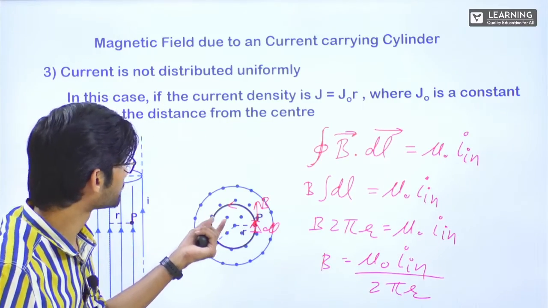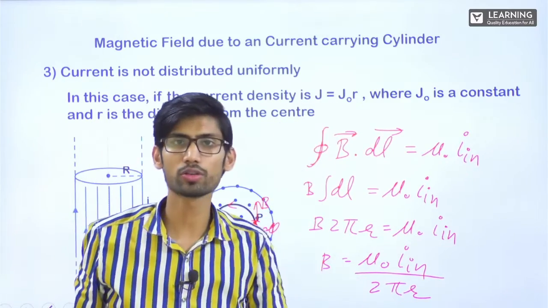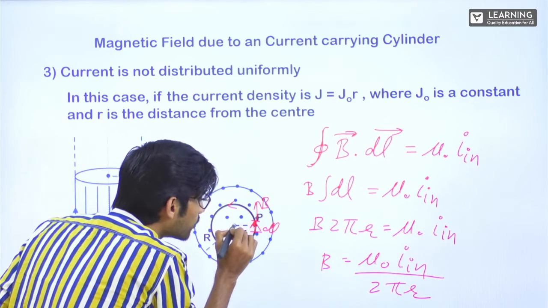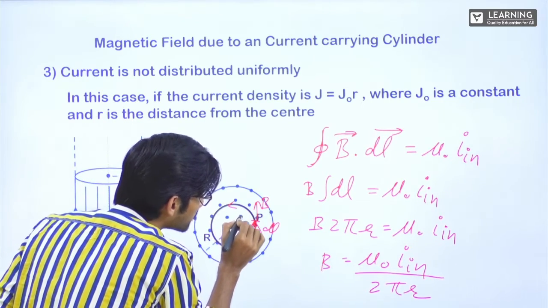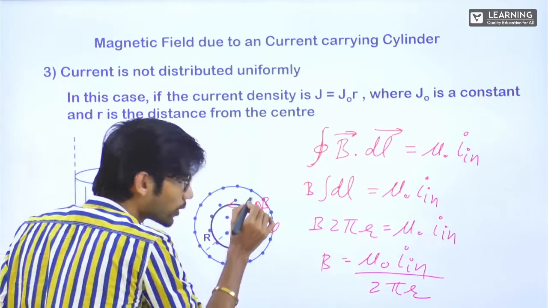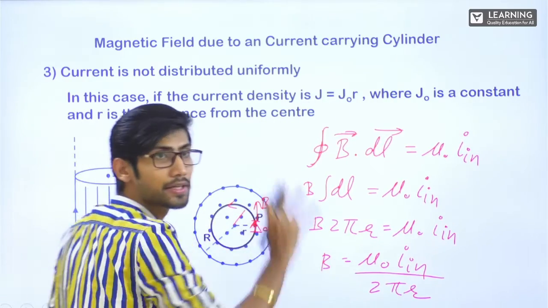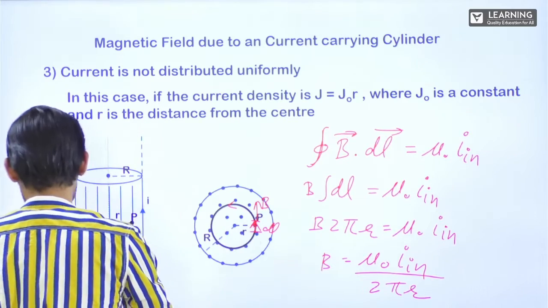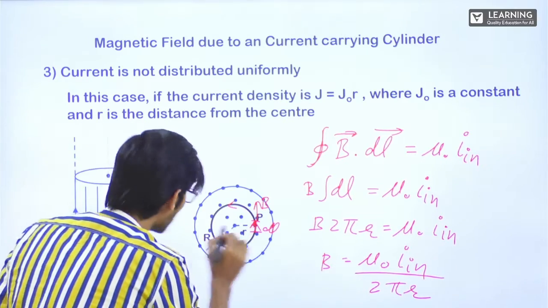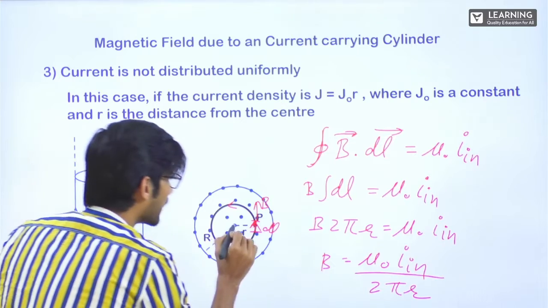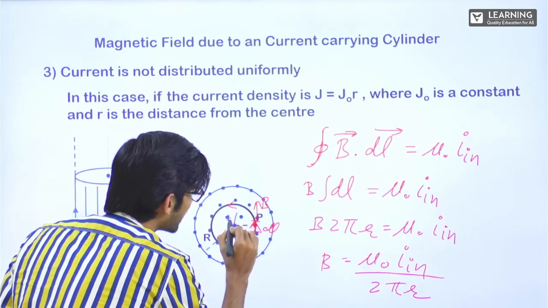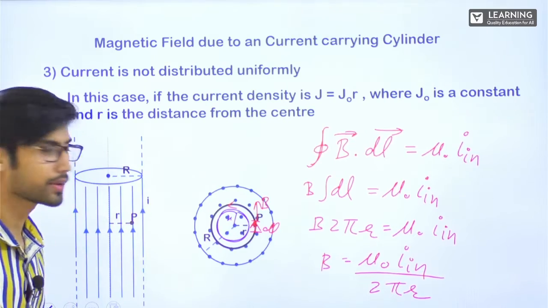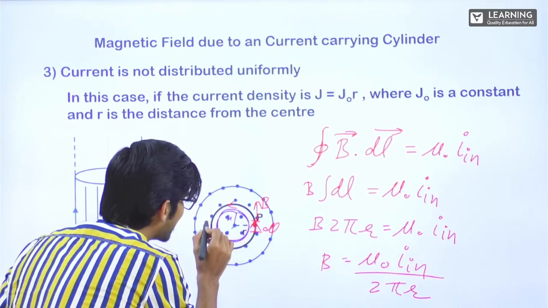See here, this current density is J is equal to J naught R. That means it is not uniformly distributed. As we are moving outside of this point, moving away from this point, the current is increasing, right? Let's take a random distance x from here. At any distance x, I am going to consider a ring, okay, of thickness dx.